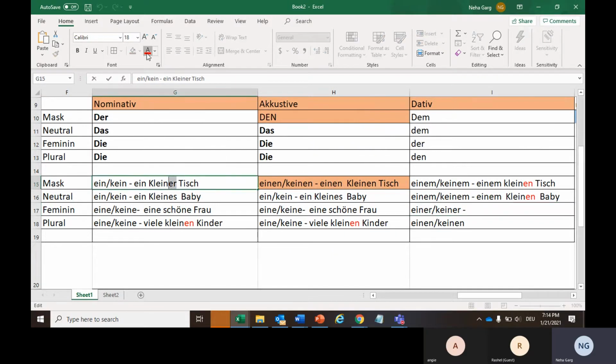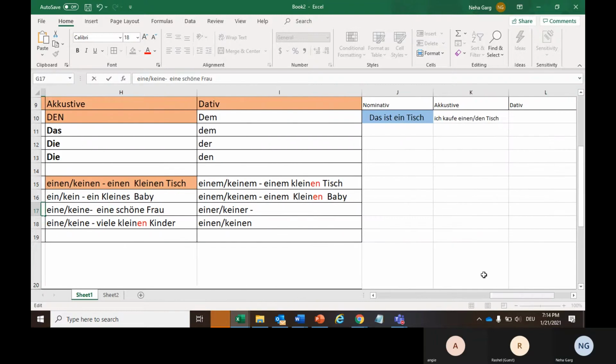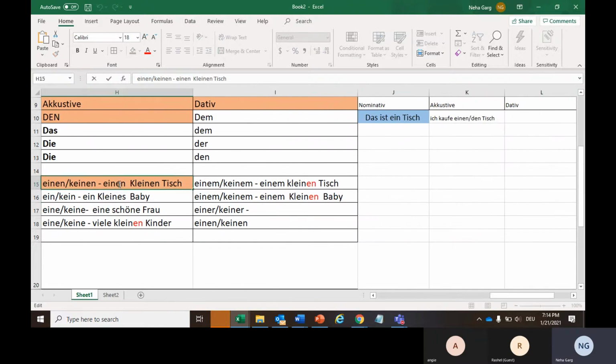I'm just highlighting all these endings, and they will almost remain the same, be it with definite article case, indefinite article case, or with no case at all. So either you're adding en or er or es or just extra e. Okay, so this is one thing.